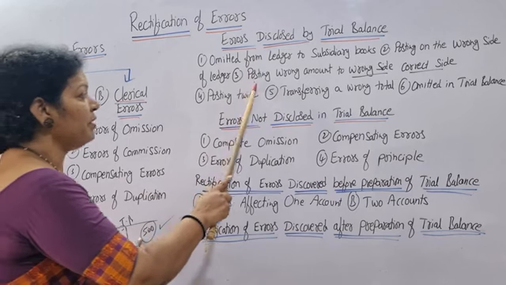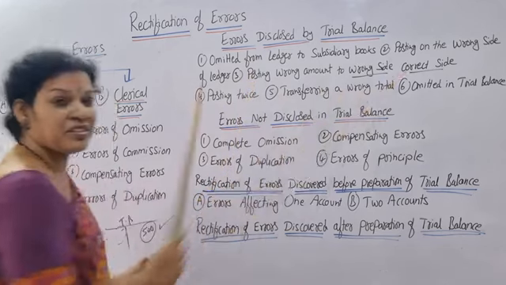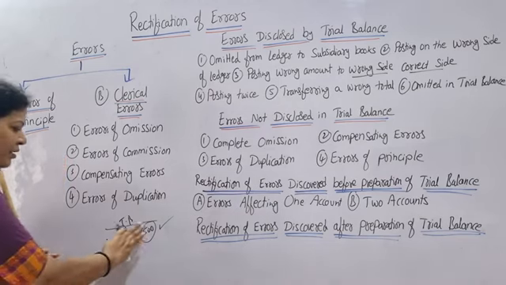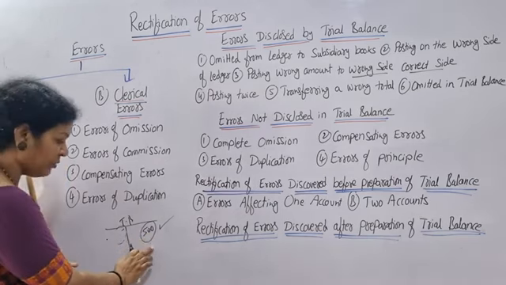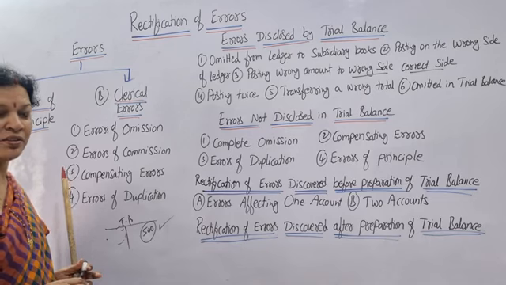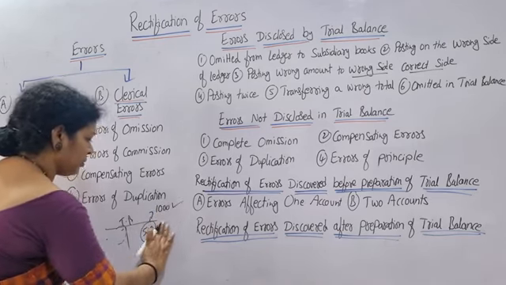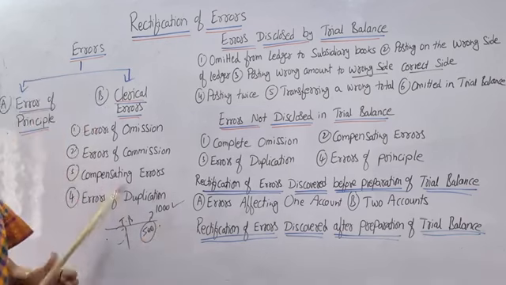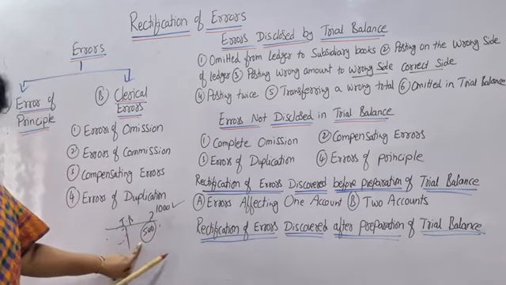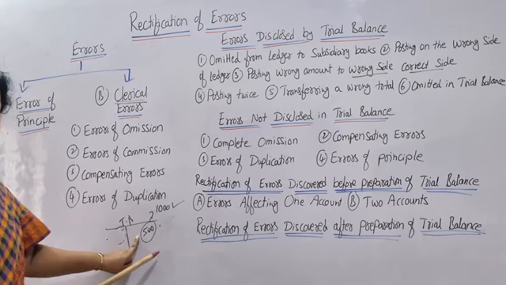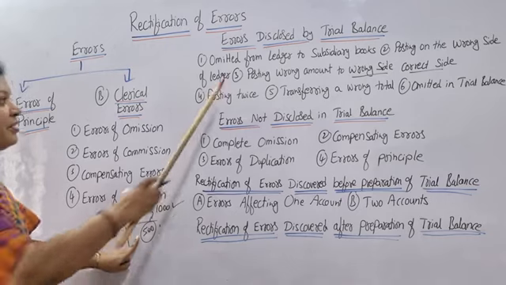Or it can be posting wrong amount to correct side. The amount is wrong, but the correct side we have written. The actual transaction is, suppose, 1000 that we have to write. The actual amount is 1000, this is the correct amount. Where do we have to write? Credit side. Credit side we are writing, but we are writing 500 rupees. Are you getting it?